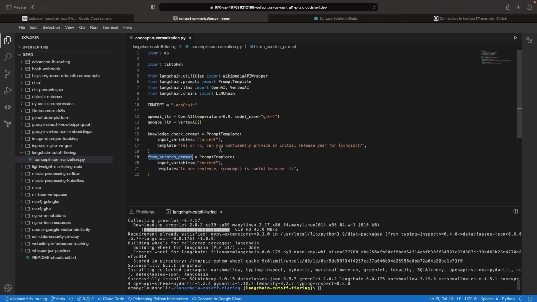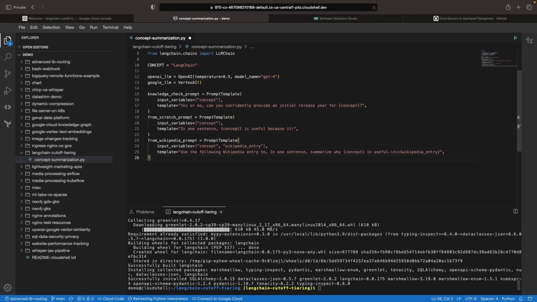And the prompt here is going to be, in one sentence, the concept is useful because it... The fallback approach with Wikipedia means providing the LLM with context and then asking it to summarize. So we're not really going to be taking advantage of the knowledge that's captured in the large language model itself directly. We're just going to be using those capabilities to infer and extract knowledge from the context that we provide, in this case, a Wikipedia entry.